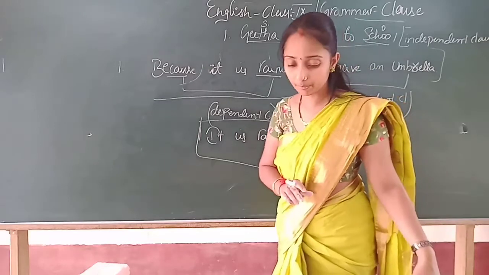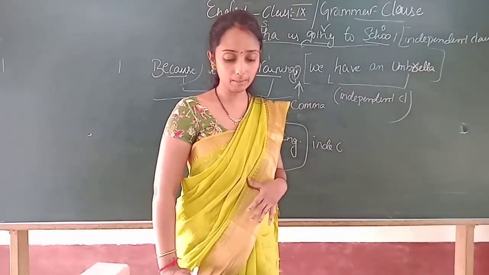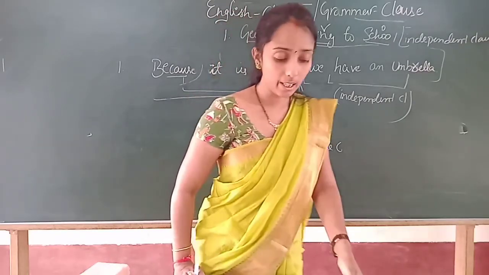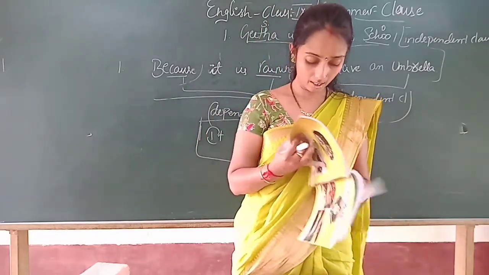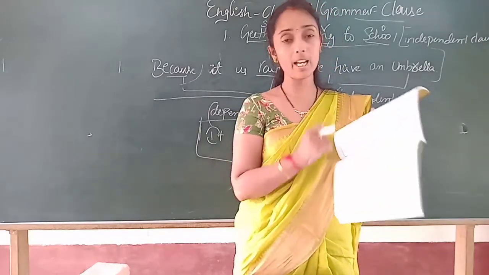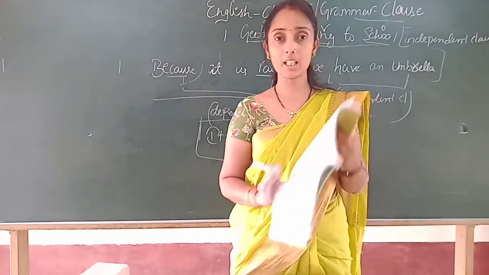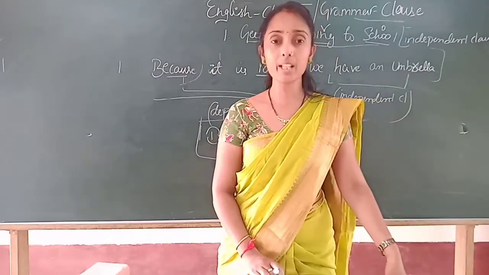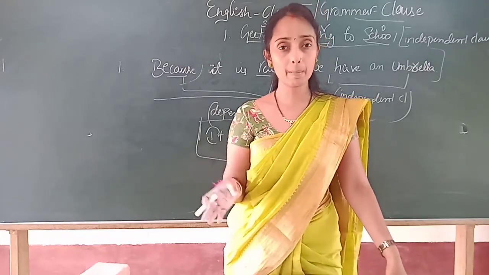It is not much to worry about, children, because in your lesson Justice Above Self, on page number 98, in Language Use, they have given a few exercises. Few sentences they have given, and after those sentences, in the next paragraph, they have given which is independent and which is dependent. I want you to read that one. Read and understand the difference between dependent and independent.